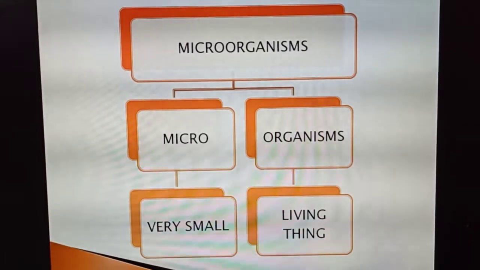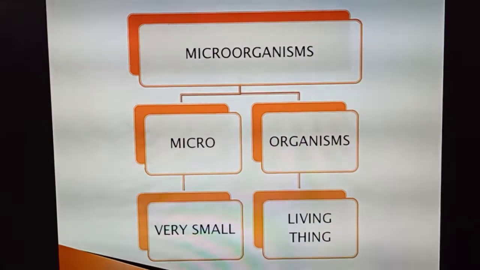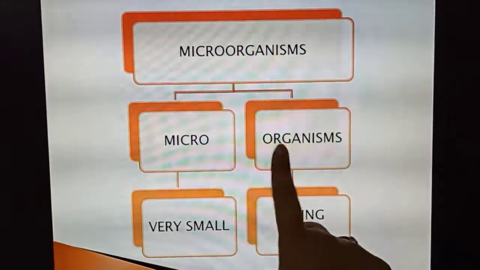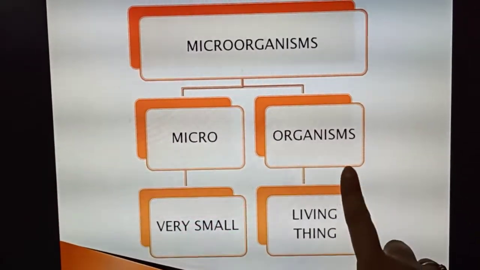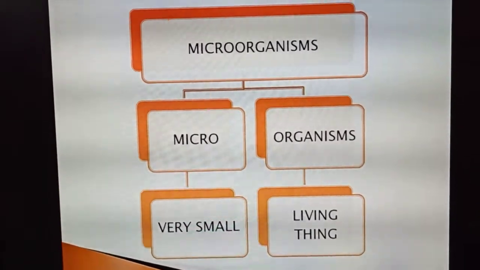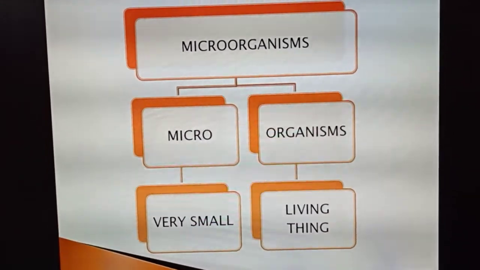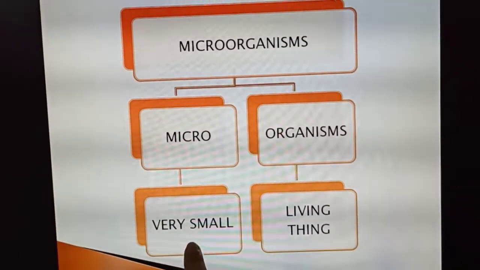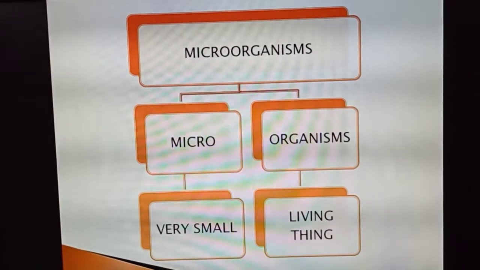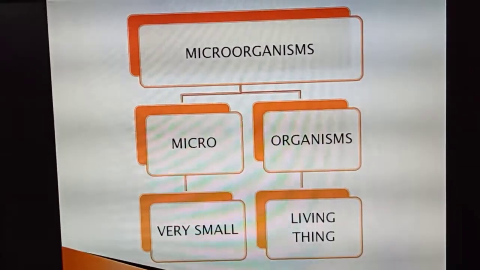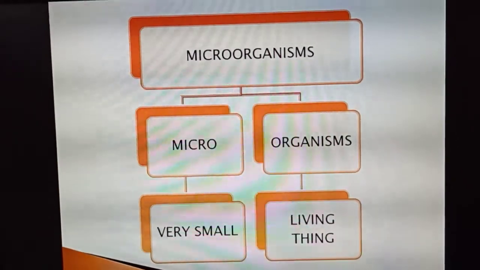Otherwise we are not able to identify the kind of microorganisms present around us. The term microorganism is a combination of two words, micro and organism. Micro basically means very small and organism means living things. By dividing these two words, we get the meaning of microorganisms, and so we also get the definition. It means the living creatures or living things which are very small in size are termed microorganisms.